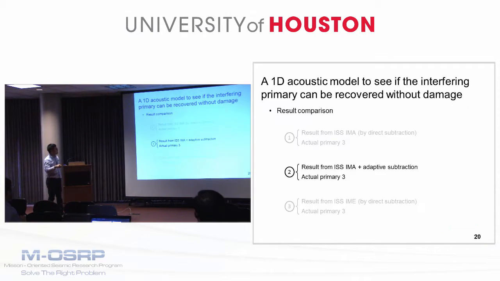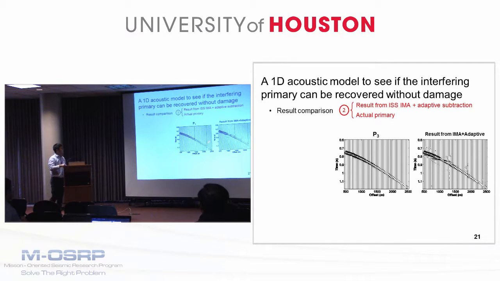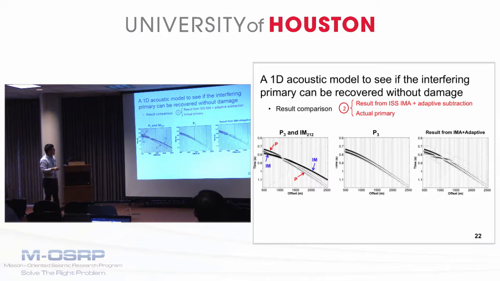So now let's look at the results from the ISS-MA combined with the adaptive and compare these results with the actual primary. So here we show the comparison between the primary and the results from the ISS-MA combined with the adaptive. Also, for either reference, we provide the actual primary and the internal multiple in the data on the left.